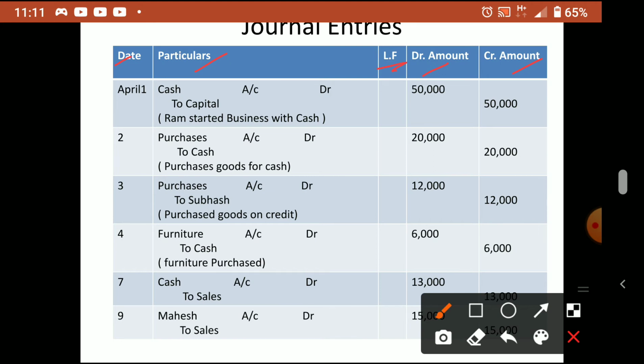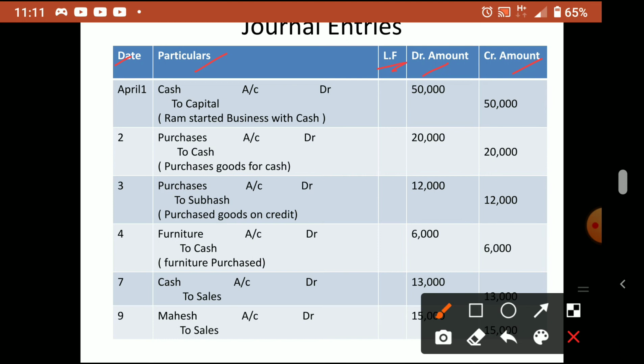After this journal we will study ledger. To prepare ledger, we prepare it from the journal only. If you make a mistake in the journal, then the ledger will also be wrong. After ledger we prepare the trial balance. If the ledger is wrong, the trial balance will be wrong. After trial balance we make the P&L account. If the trial balance is wrong, the P&L account will be wrong, the profit will be wrong, and the balance sheet will be wrong after that. Understood? So it affects the entire process of accounting if the journal entries are wrong.